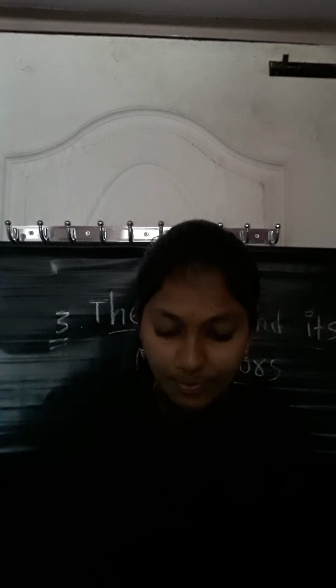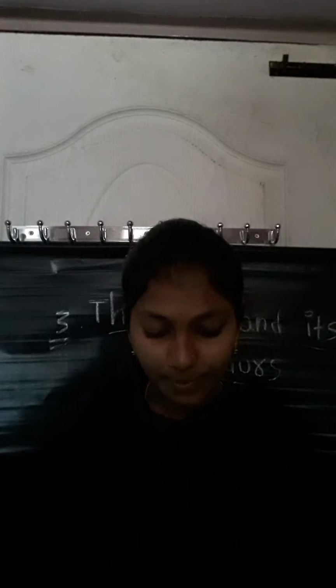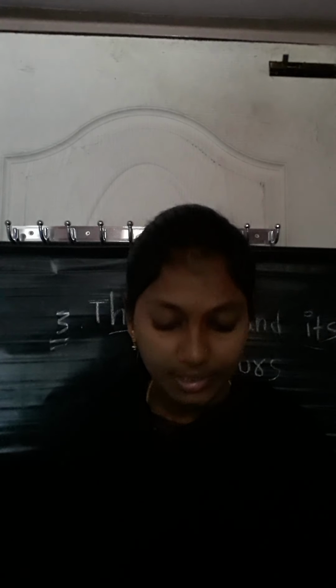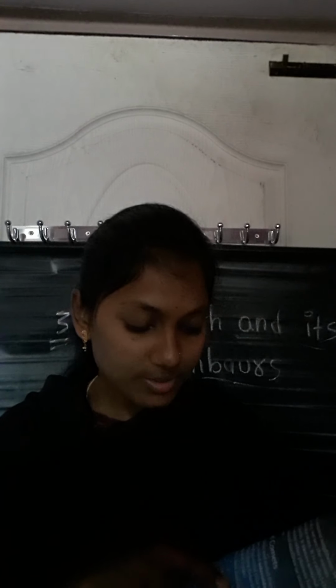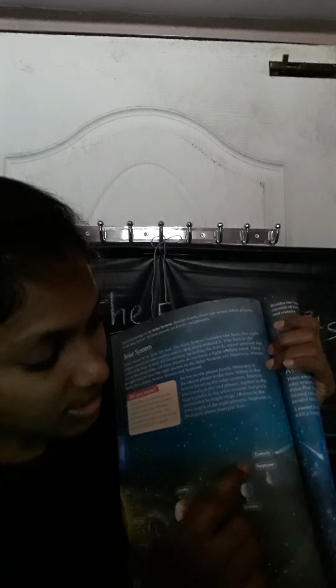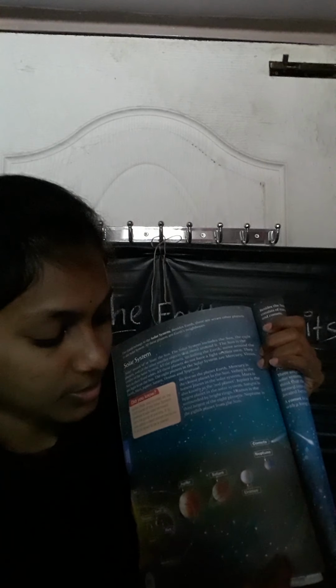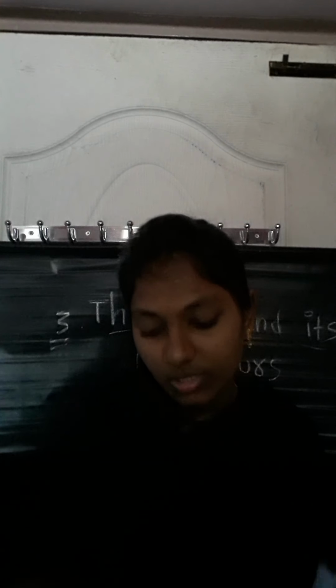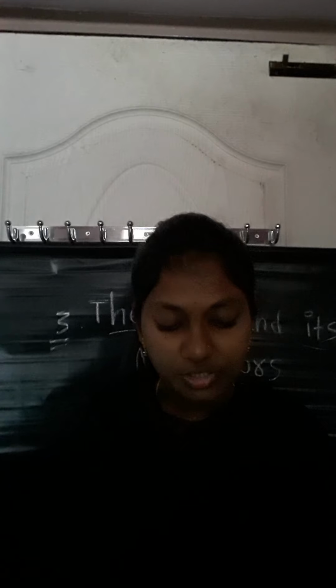A comet is a mass of ice, dust, and rocky particles with a long tail. You can observe this is a comet. It is a mass of ice or dust particles which has a long tail. It will be very long. So this is about the asteroids and comets.